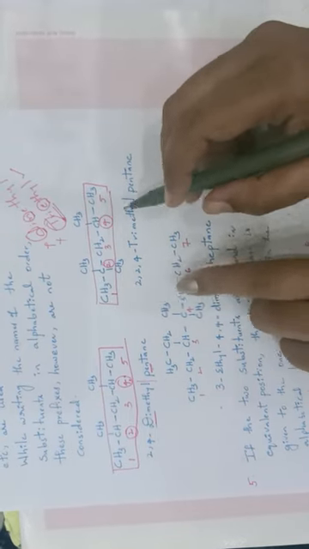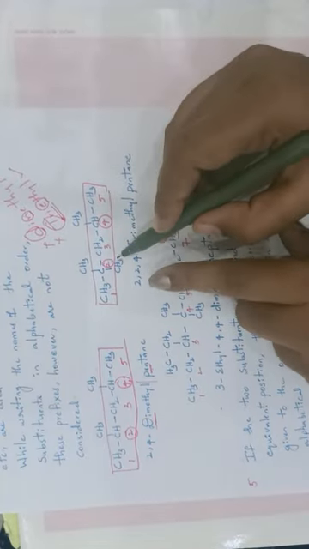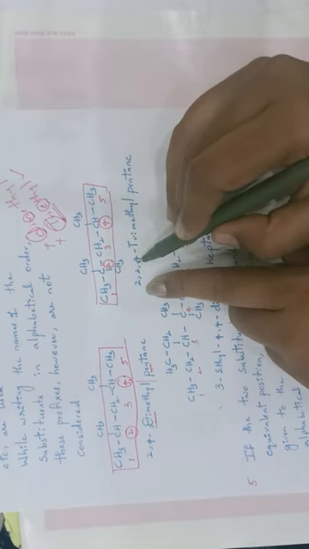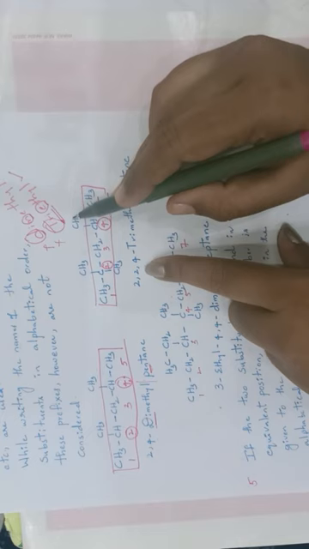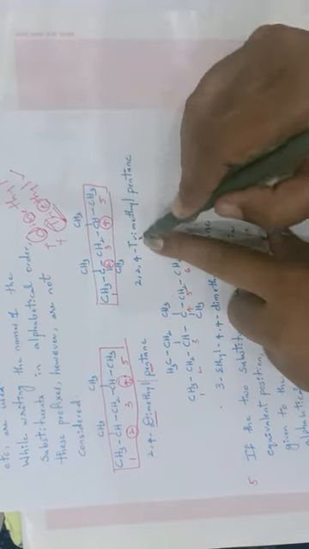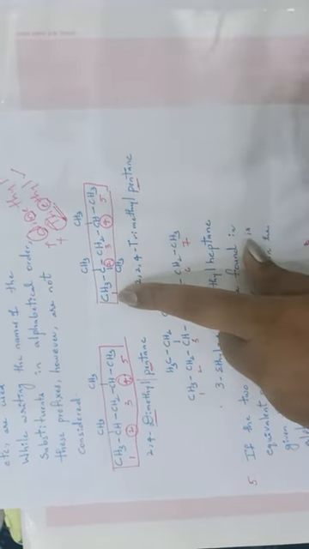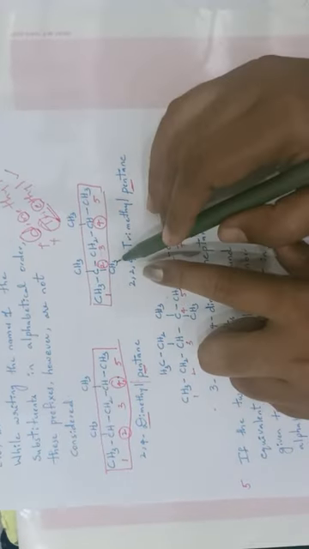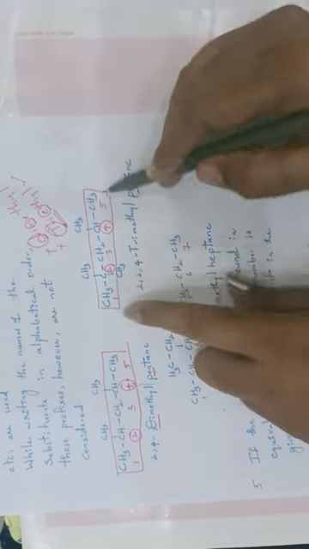So 2,2,4. Why did I write 2 two times? On the second carbon 2 methyl groups are present, and on the fourth carbon only 1. Tri indicates 3 methyl groups, trimethyl, and pent indicates a total of 5 carbon atoms. Pentane. That's it: 2,2,4-trimethylpentane.